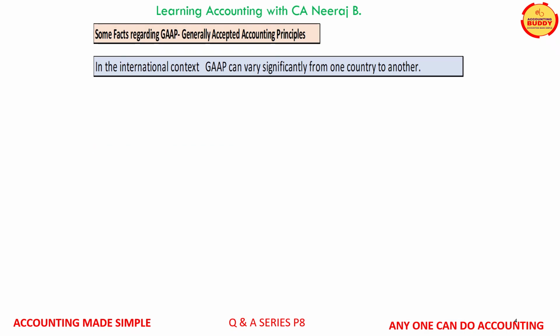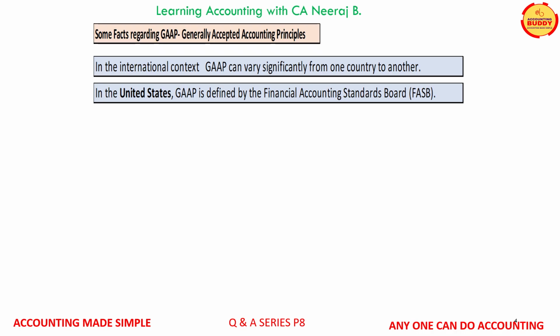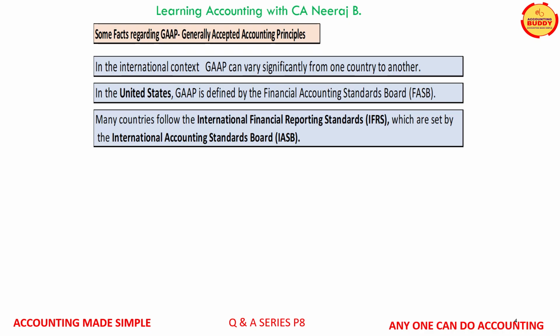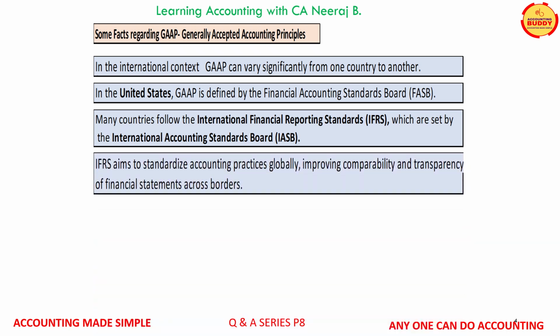Let us now learn a few important facts about GAAP. There is no one common GAAP across the globe. Therefore, the GAAP adopted may vary from country to country. For instance, in the US, GAAP is defined by the Financial Accounting Standards Board, FASB. All the US companies follow US GAAP. Many countries in the world follow International Financial Reporting Standards, popularly known as IFRS. IFRS is defined by the International Accounting Standards Board, IASB.